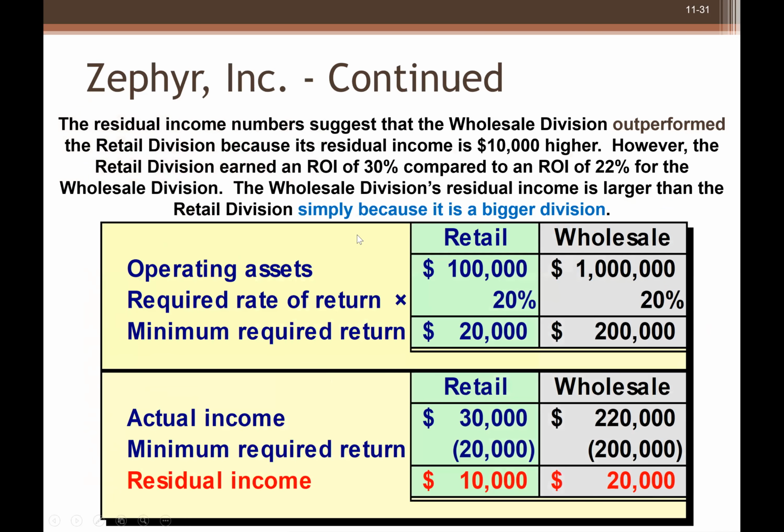So the residual income number suggests that the wholesale division outperformed the retail division.